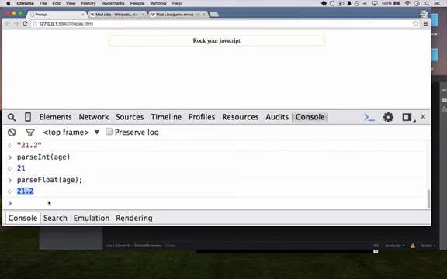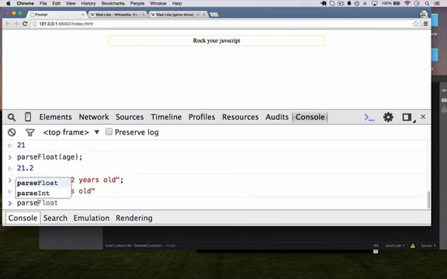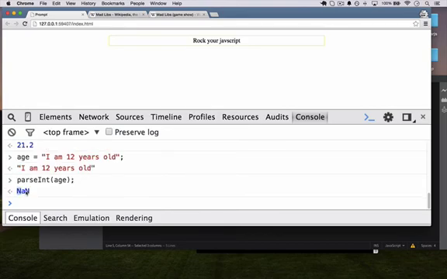And there are a few gotchas when working with strings. So for example, I am 12 years old. If we try to parse this into an integer, we would get something called NaN, which stands for not a number.